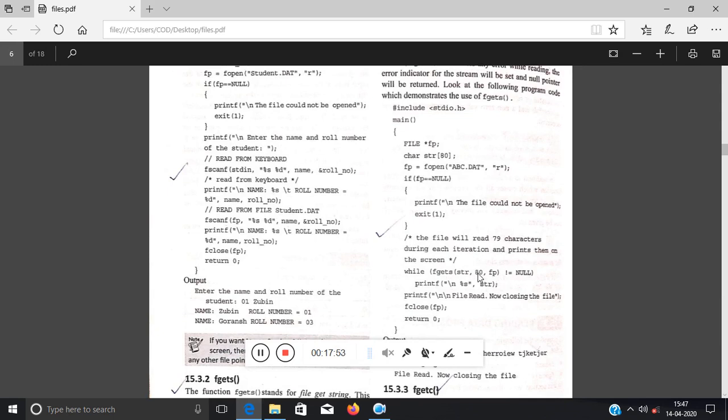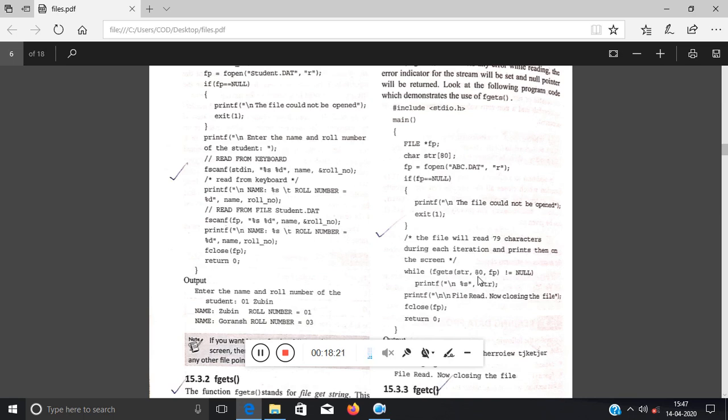So first you have to pass the string name or the variable name in which you want to store the content. So I have used the str character array, the name of the character array. So this is the character array in which I will be storing the data from the file. So first parameter is the str array, comma, size is 80. So 80 means it will start from 0 and will end at 79.